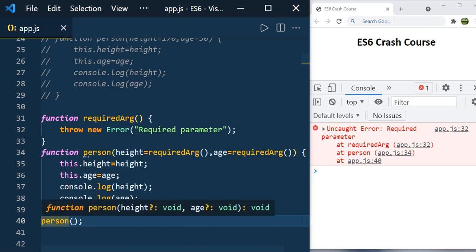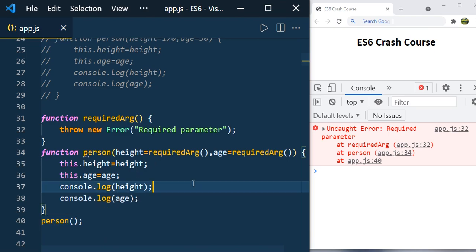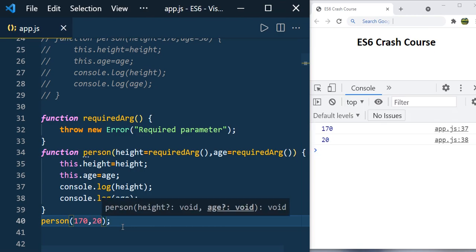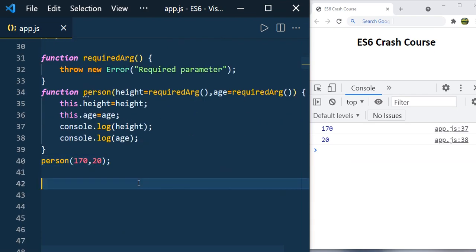So what is happening here? When you don't pass anything, which means you are passing undefined. As I said, when you pass undefined, the default value will be assigned. Here we assigned the function, so this function will be called and it will throw error. But if you pass any value like 170, let's say, still you get error because you have to pass for the age also. So let's pass something else to age. Now we can see 170 and 20, right? So you can use the default parameters like this also. Like this you can enforce the validation also.